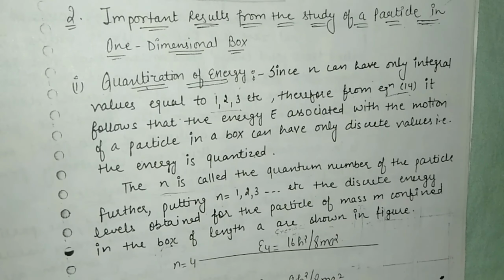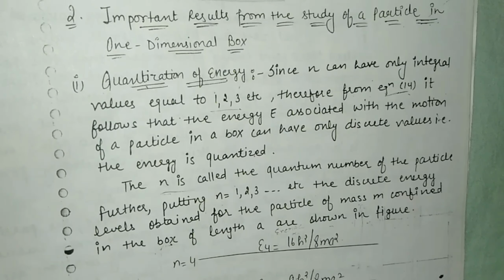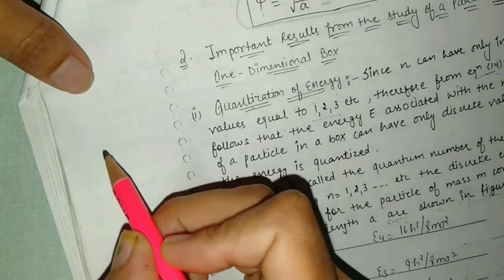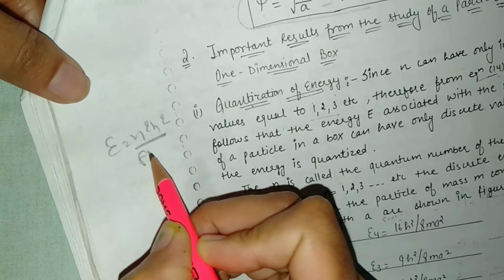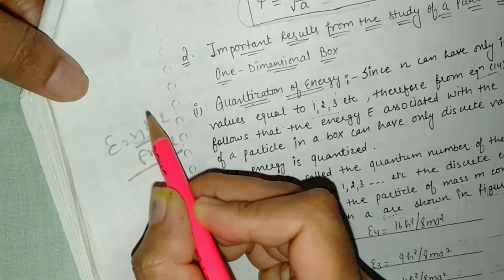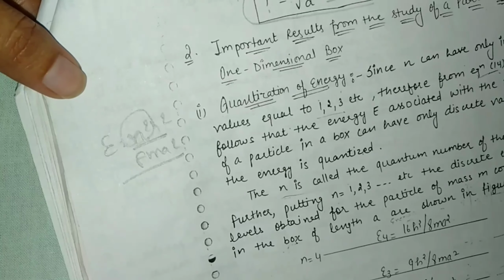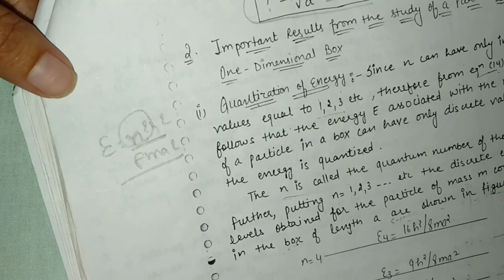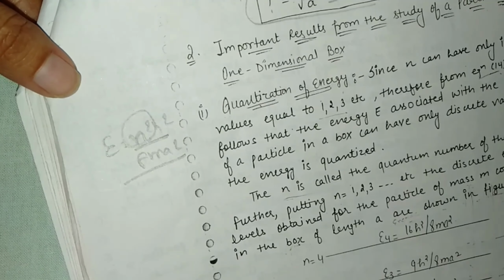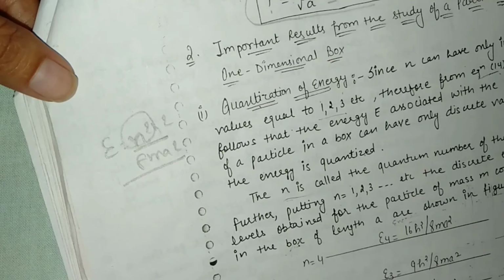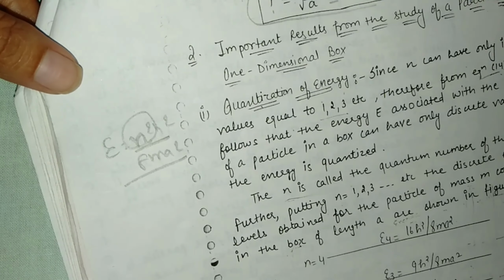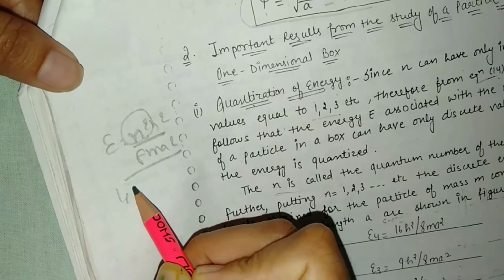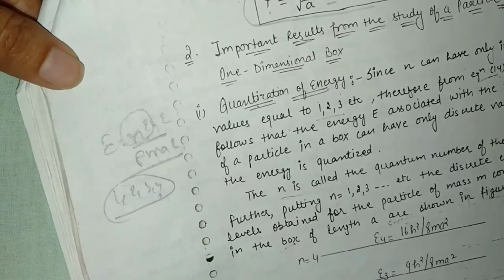Quantization of energy means, as we have discussed, the energy is E is equal to n square h square upon 8 m a square. So the n term is what? It is the quantum number. So energy varies with the quantum number, and this n value can be an integral value, which is equal to 1, 2, 3, 4 and 5.